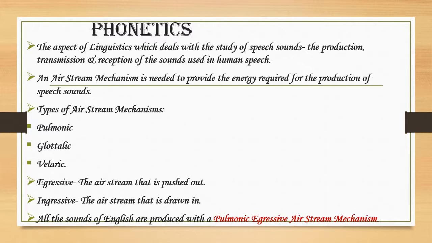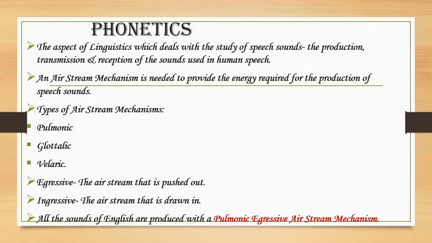The airstream that is pushed out is called egressive, and that which is drawn in is called ingressive. For the production of speech sounds of most languages in the world, a pulmonic egressive airstream mechanism is used, that is, the lung air that is pushed out from the lungs.